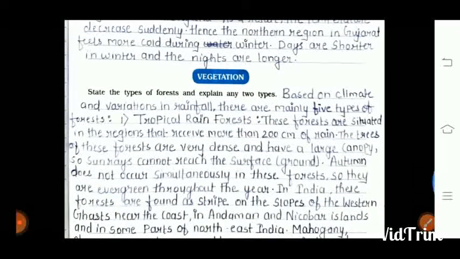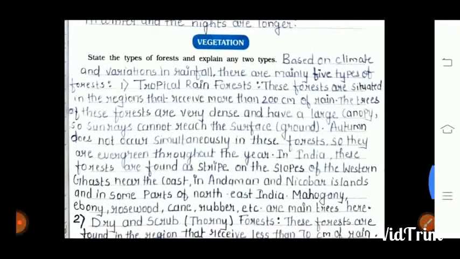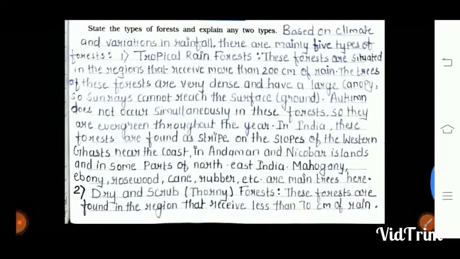Next is vegetation. Name the types of forest and explain two types. Based on climate and variation in rainfall, there are mainly 5 types of forest. You have to explain only 2 types. First one is tropical rainforest. This forest is situated in regions that receive more than 200 centimeters of rain. The trees of this forest are very dense and have a large canopy, so sunrays cannot reach the ground.